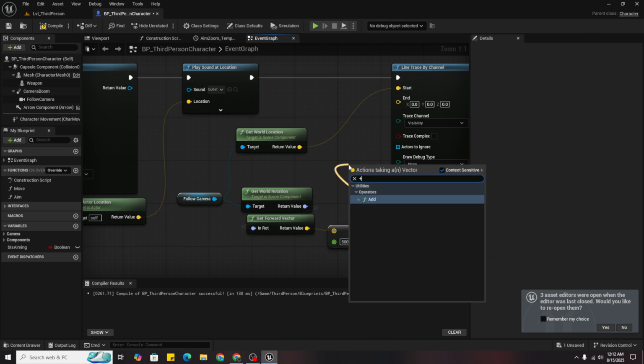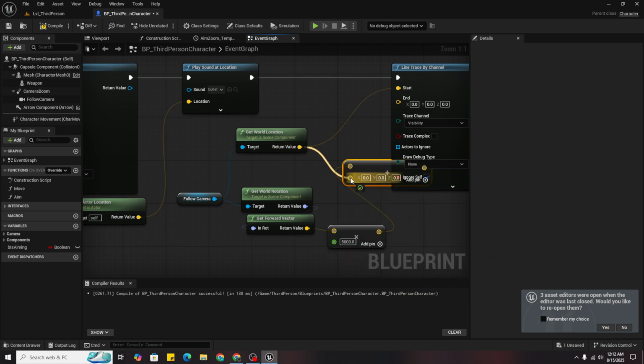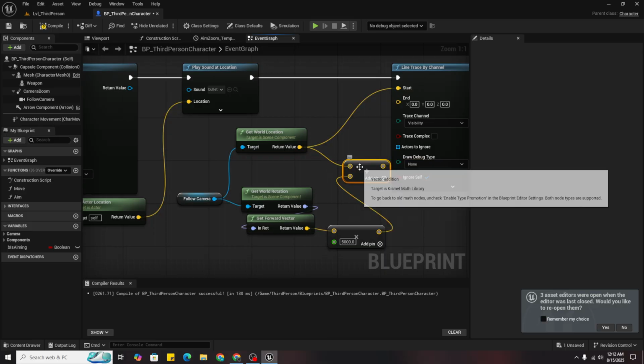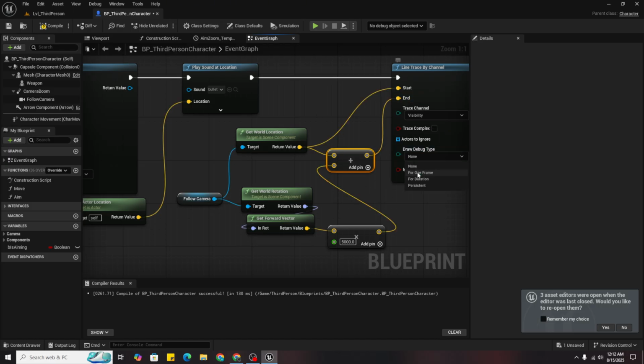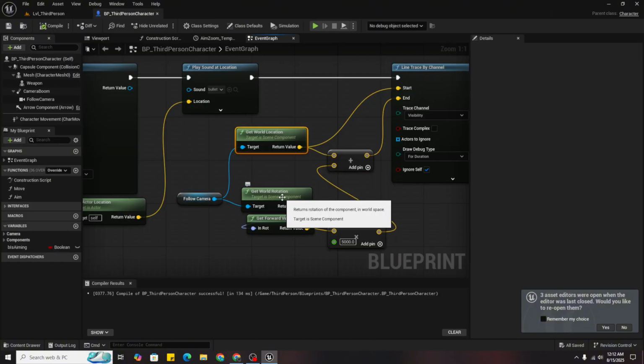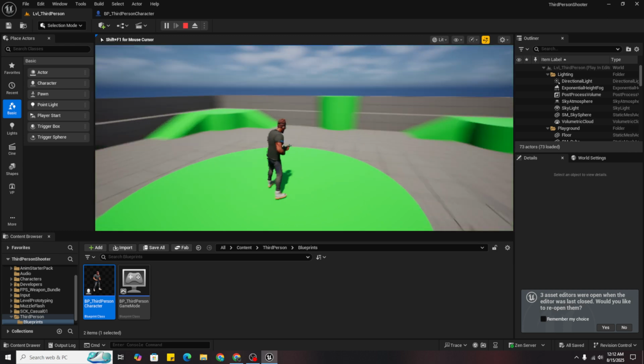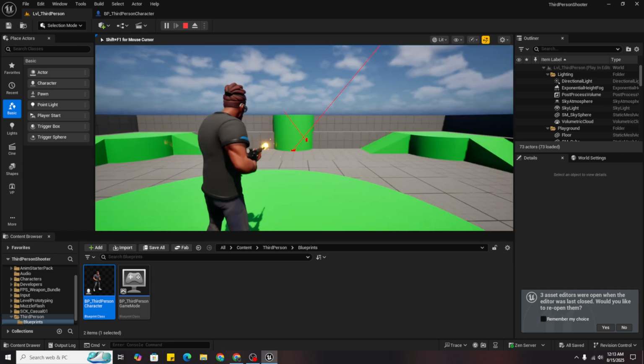So then add this. I want this here and this here. So now you will see that it will work. Basically it gets the location and starts from there, and gets a rotation and forward vector, which means where the camera is pointing. So the end location it gets is multiplied by 5000, so it goes 5000 pixels far. So you can see.